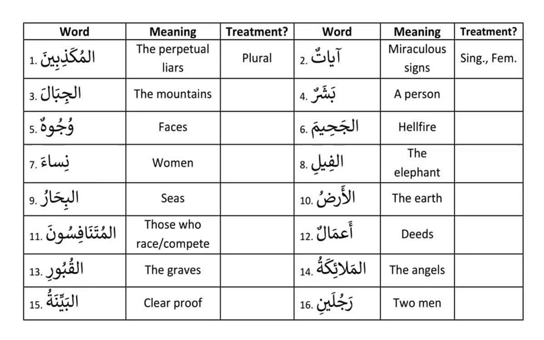Number 10, al ardu, earth. Earth is one, so it's singular. And number 11, al mutanafisuna. Al mutanafisuna is like the muslimuna pattern, so it is definitely plural. Awmalun. Awmalun looks like a singular pattern, like muslimun. Check the meaning: deeds. The meaning is plural, and deeds do not have a brain, they are not human, so it's a non-human broken plural, which is considered as singular feminine. Singular feminine.